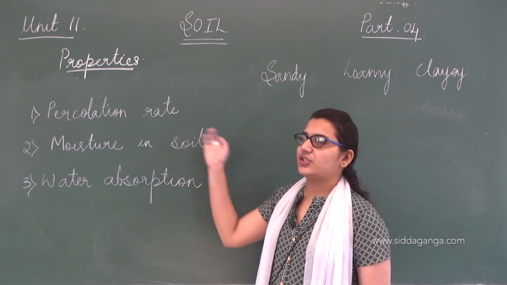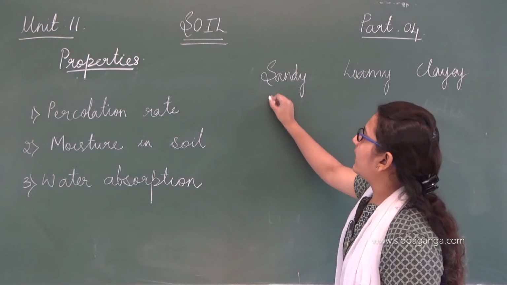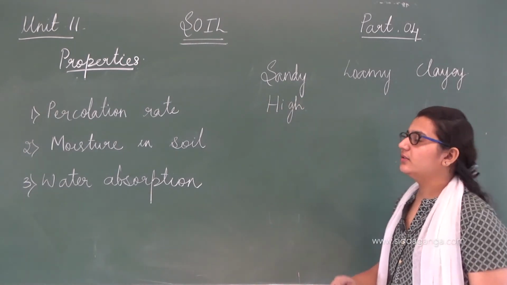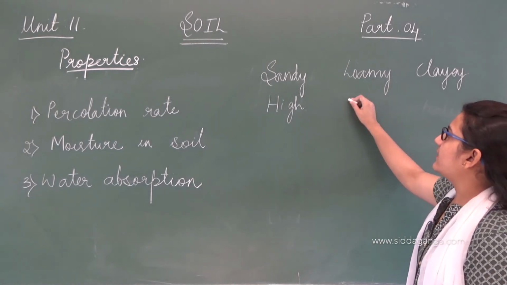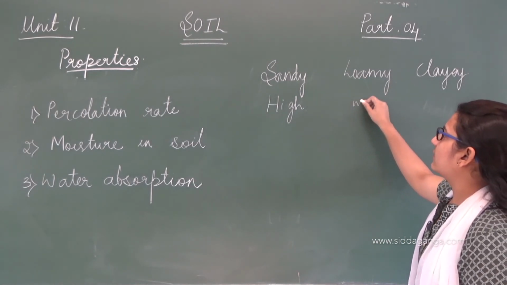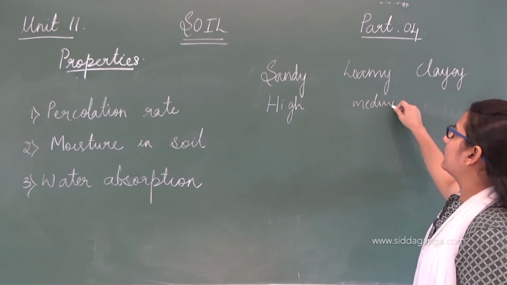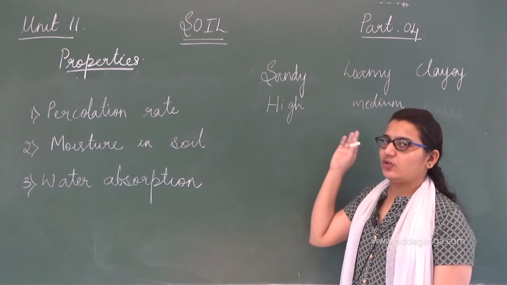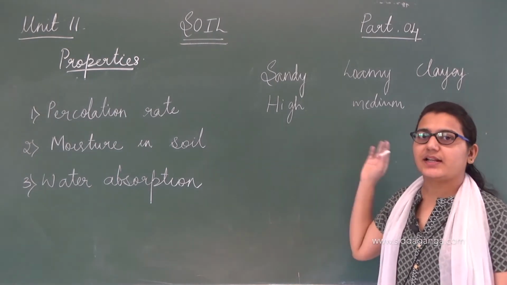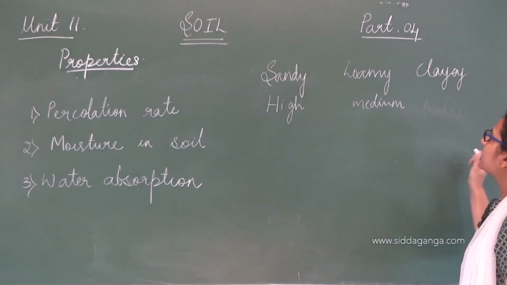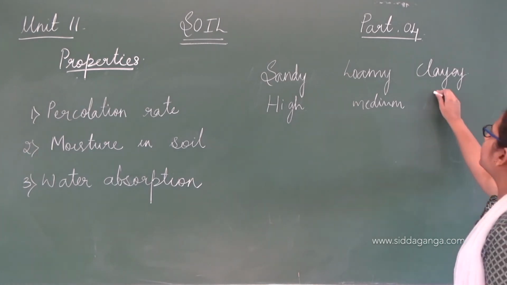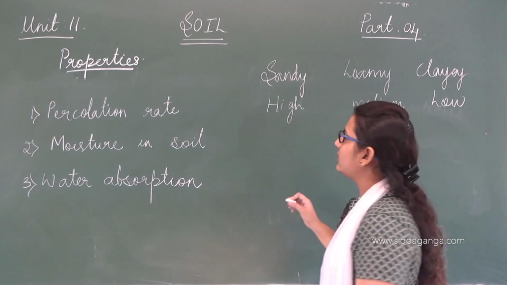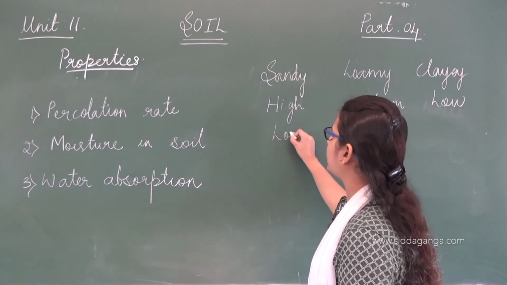The percolation rate is very high in sandy soil. In loamy soil it is medium, or very adequate. All these properties stay intermediate with loamy soil, differing from sandy and clay soil. Percolation rate is low in clay soil, and moisture in soil is very low in sandy soil.